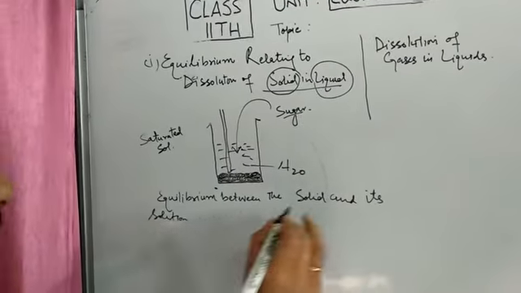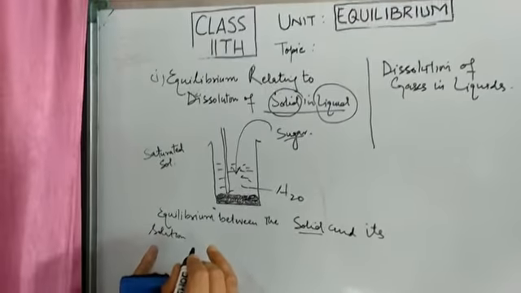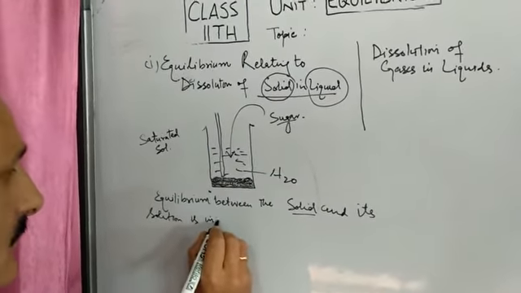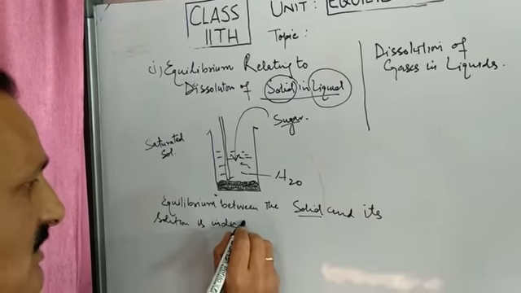Equilibrium between the solid and its solution is indicated by a saturated solution.